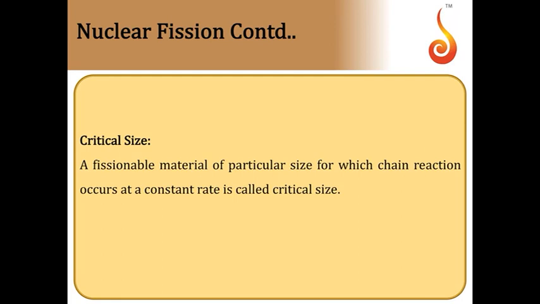If it is too small, the chain reaction may not sustain. If it is too large, it may lead to explosion. So the size of the fissionable material should be chosen very carefully such that the chain reaction takes place at a constant rate. That is what we call the critical size, and the corresponding mass is called the critical mass.